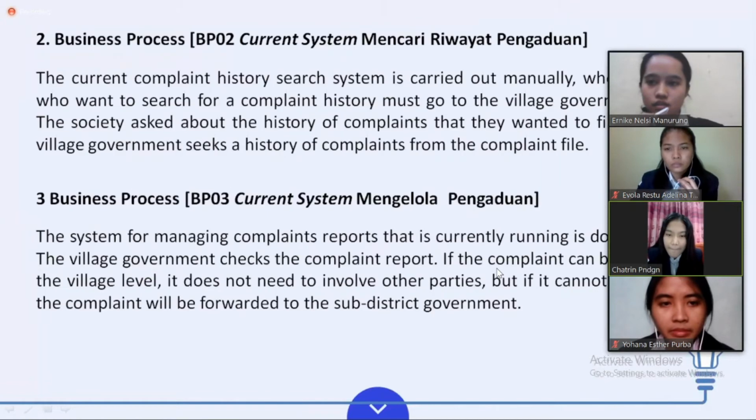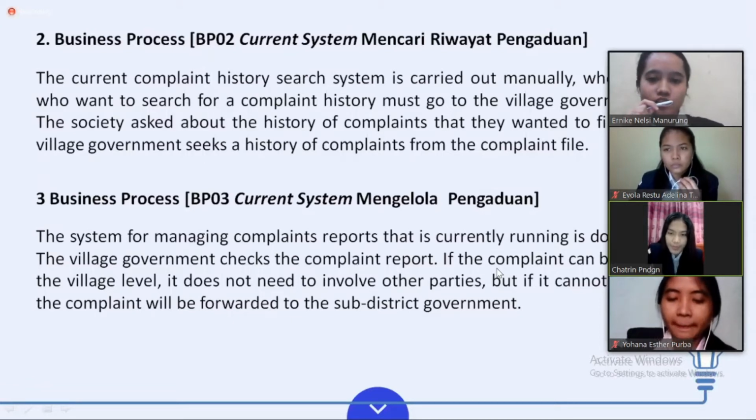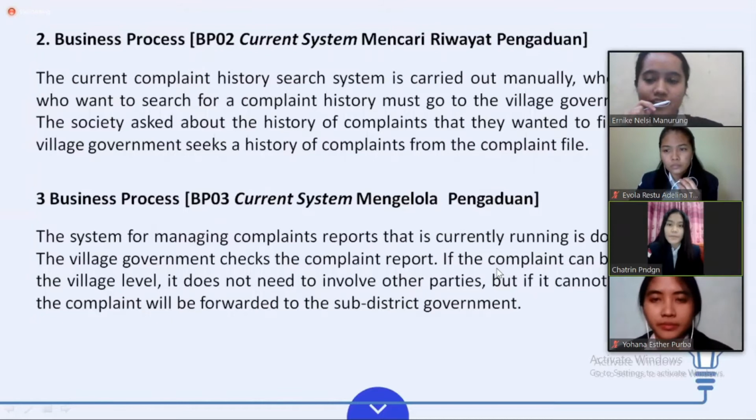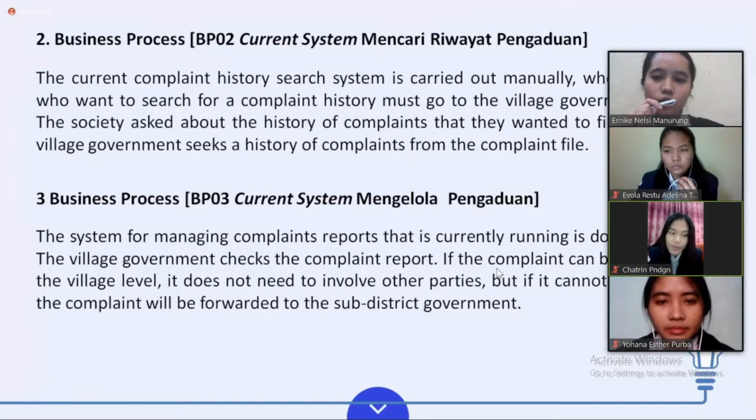Next. 2. Business process current system mencari riwayat pengaduan. The current complaint history search system is carried out manually, where society who want to search for a complaint history must go to the village government office. The society asks about the history of complaints that they want to find. Then the village government seeks the history of complaints from the complaint file.